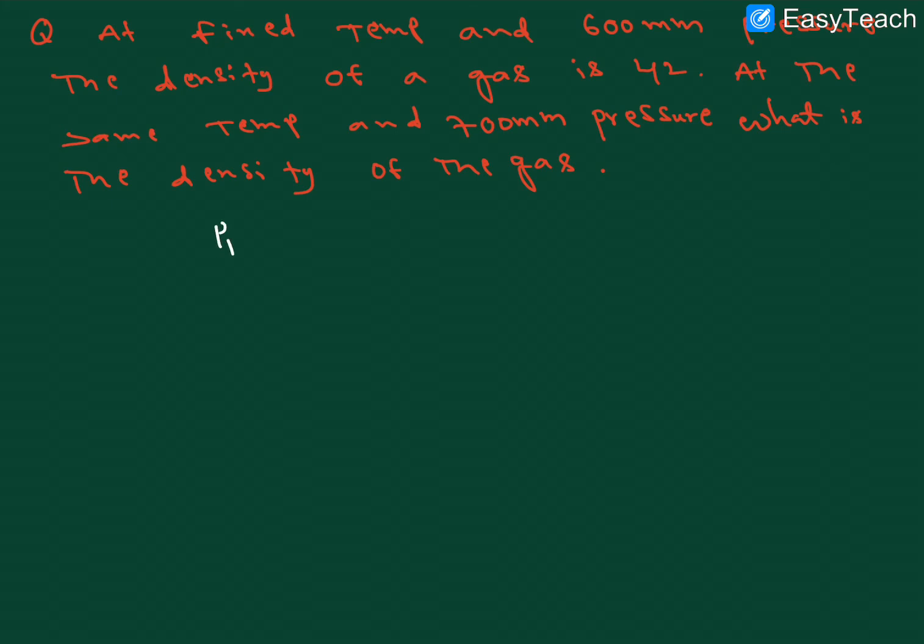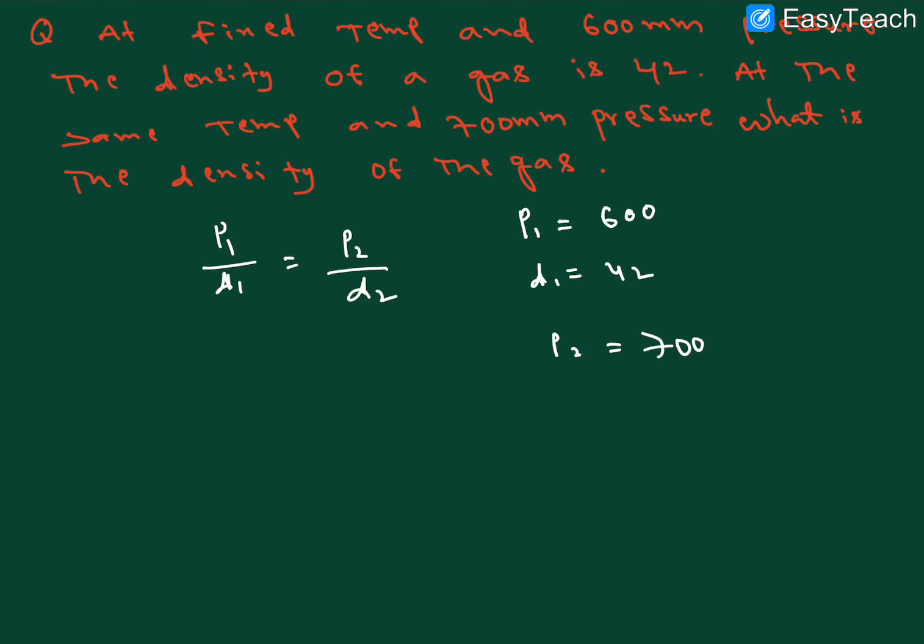What is the formula here? P1 by D1 is equal to P2 by D2, right? P1 initially they are giving 600, and D1 is 42, right? And P2 is 700, and D2 we have to find.